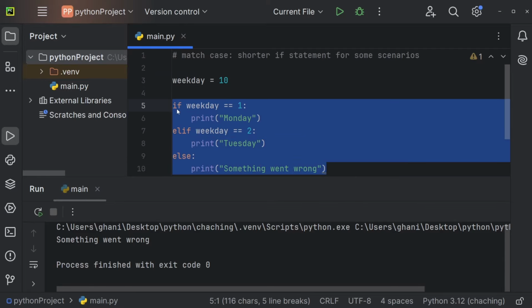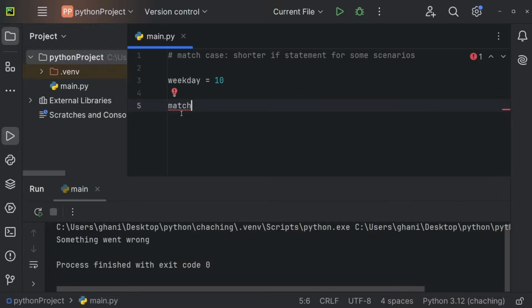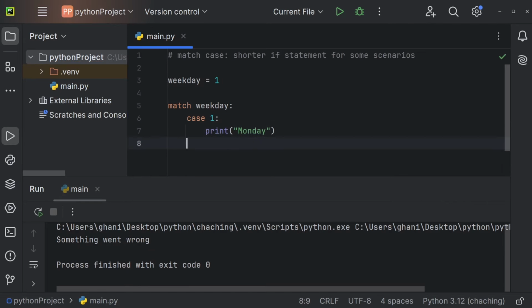We can just use match right here, followed by the variable name. In our case, we want to check for a match of weekday. And now we can define different cases. So we could have the case 1, for example. So let's have this case, so case 1. And if case 1 occurs, then we just want to print Monday. Now we can define another case, so case 2, for example, and then we just print Tuesday. And as you can see, this here is a little bit shorter than an if statement for this scenario, and a little bit more readable.